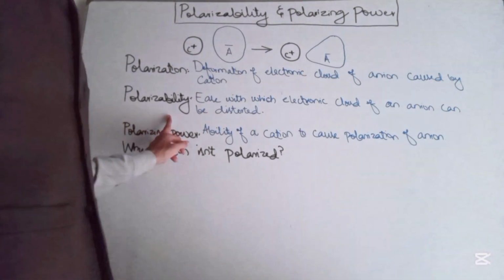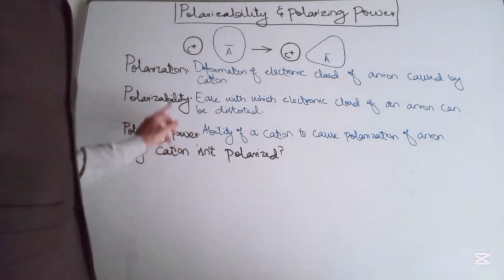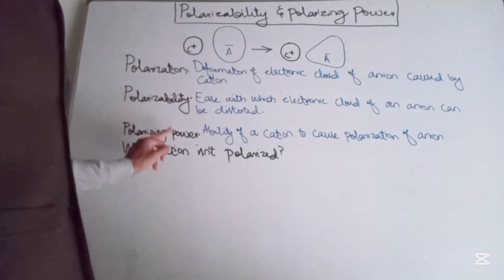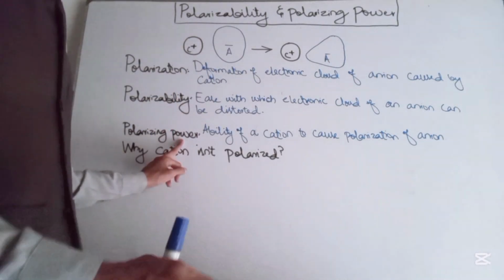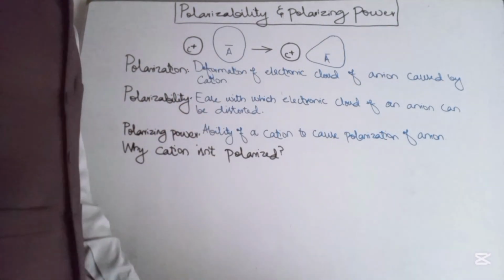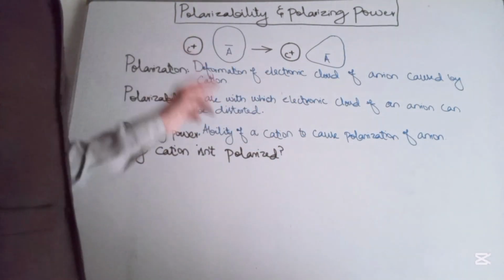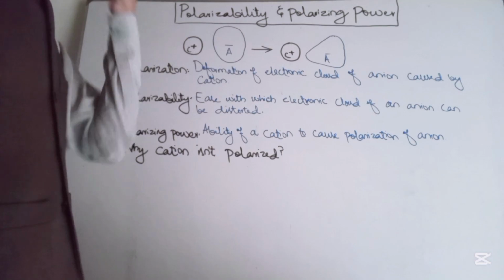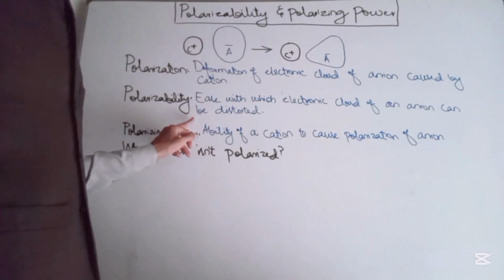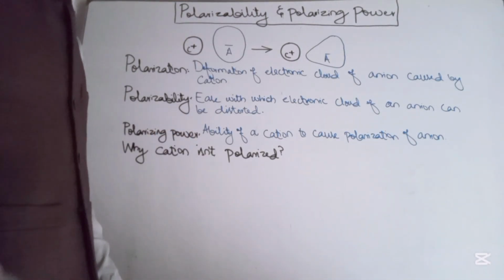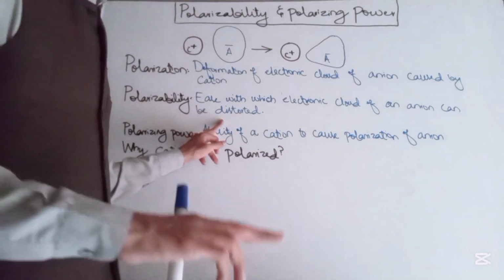And the next important point is the polarizing power. Polarizability was linked with the anion and polarizing power is linked with the cation. So it's the ability of a cation to cause the polarization of the anion. Keep in mind that polarizability is linked with the anion, whereas polarizing power is linked with the cation, and it's the power, the ability of a cation to polarize the anion.